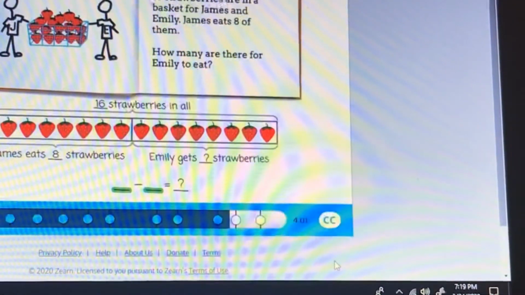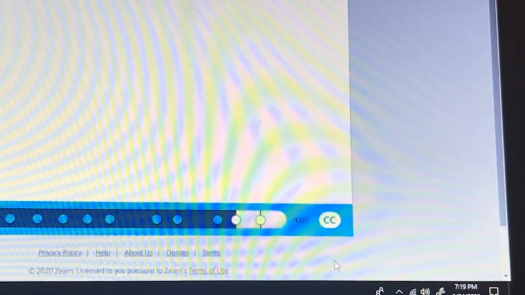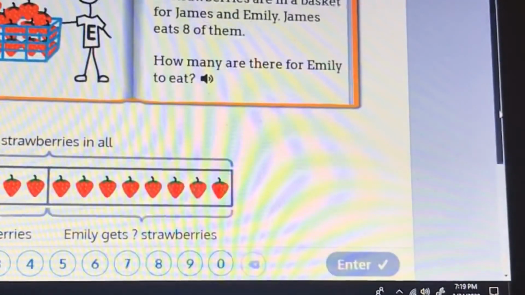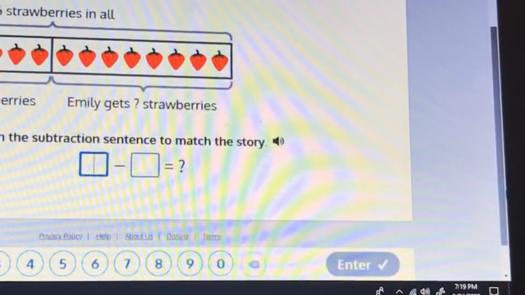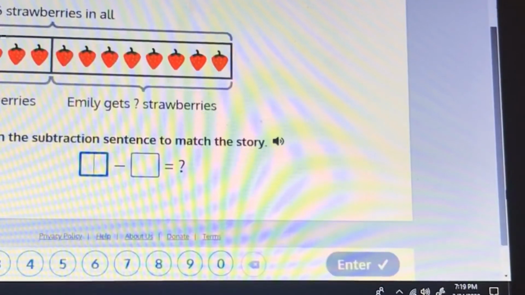Fill in the subtraction sentence to match the story. Then solve. Okay, so here's where it gets a little tricky, is coming up with our math sentence. How do we know it's a subtraction sentence?